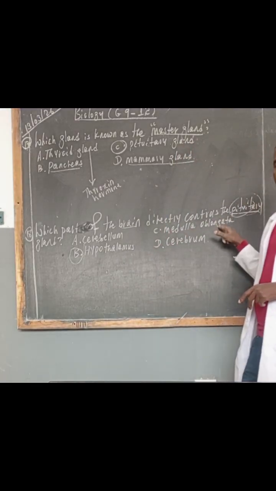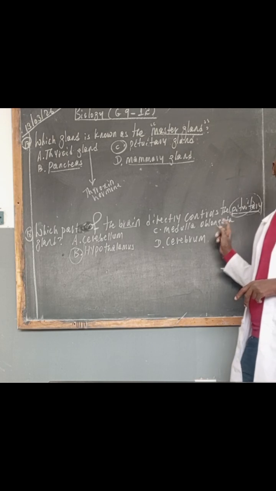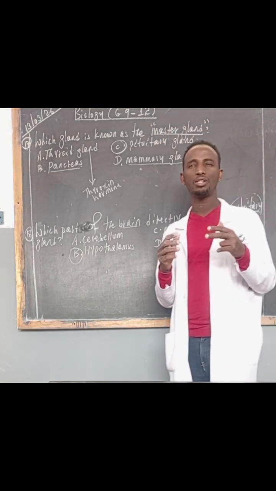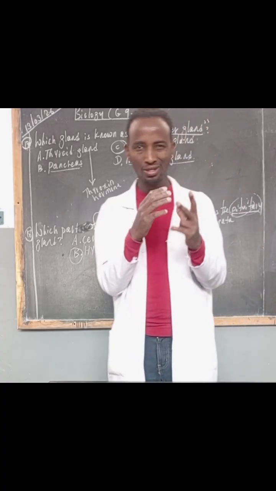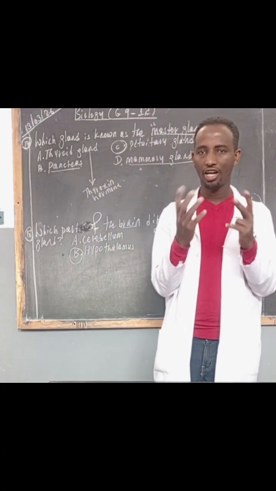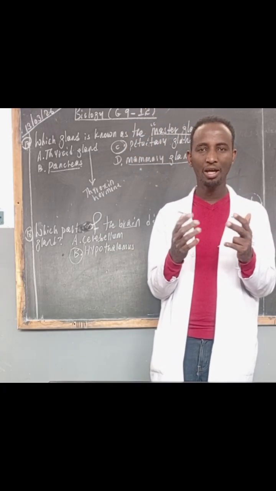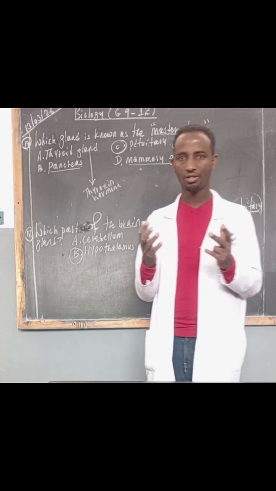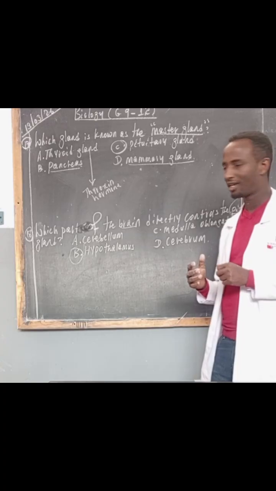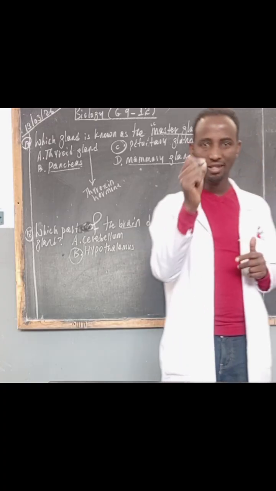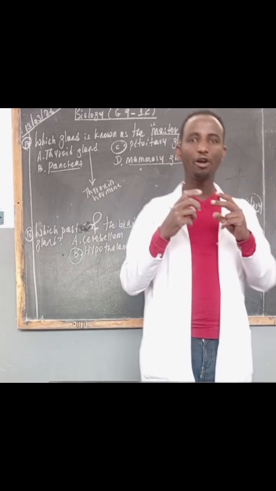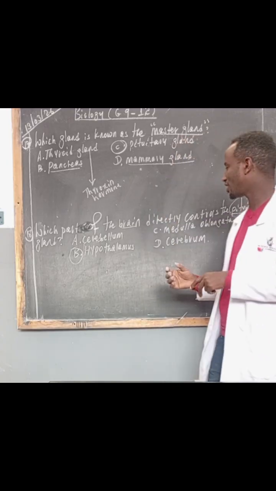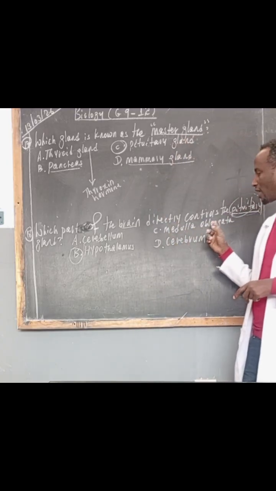Medulla oblongata. This is also another part of the hindbrain that controls involuntary body processes like salivation, circulation, blood pressure, heartbeat, and so forth. The medulla oblongata is also the center of breathing. Our breathing, our respiration, is basically controlled by the medulla oblongata.